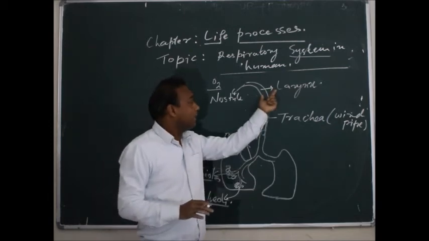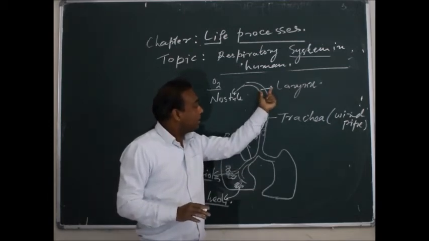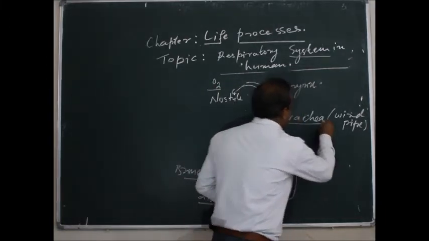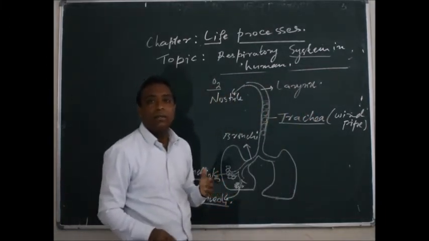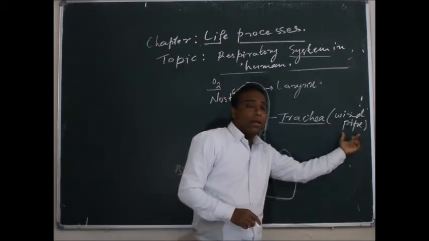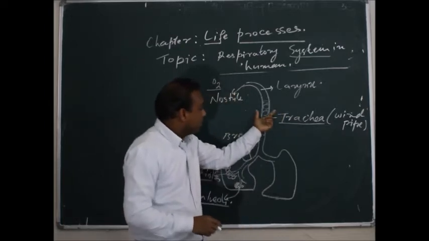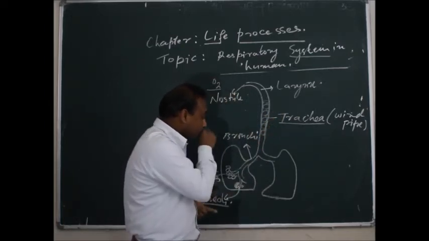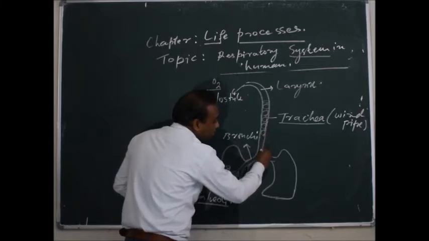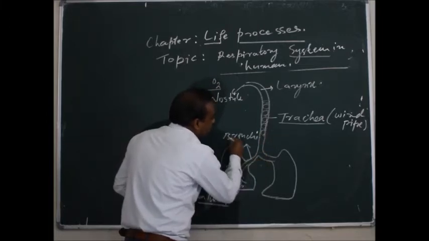So there is an opening, and after this larynx, the air now passes into the trachea. The trachea is made up of cartilage. This is also known as a windpipe. And after the trachea, the air, the oxygen, enters into the bronchi.